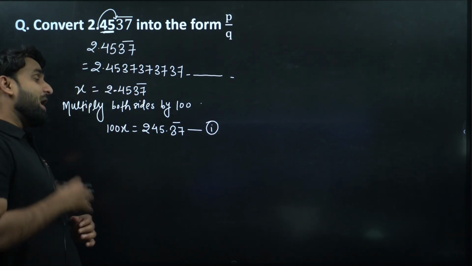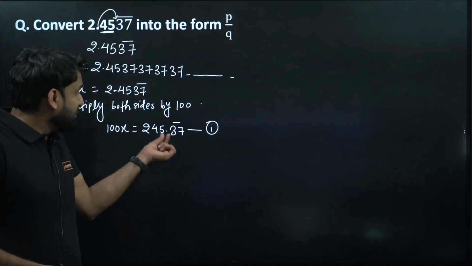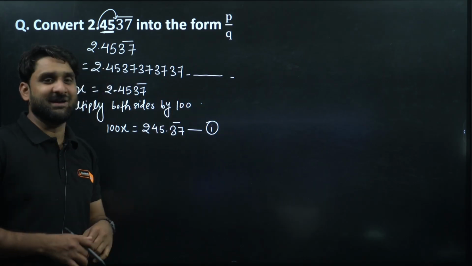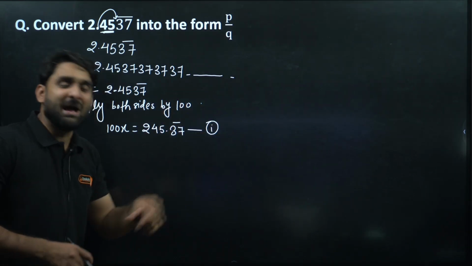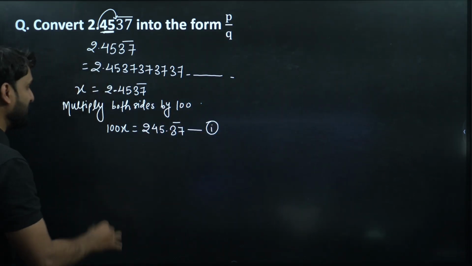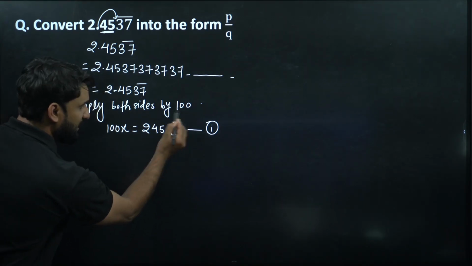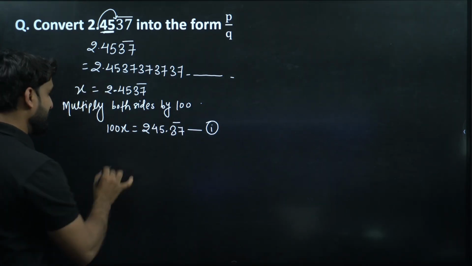Now one more step is required to bring this decimal to the back of the repeating decimals. So again multiply by 100 on both sides, because we want to shift this decimal to the back of one repeating pair.